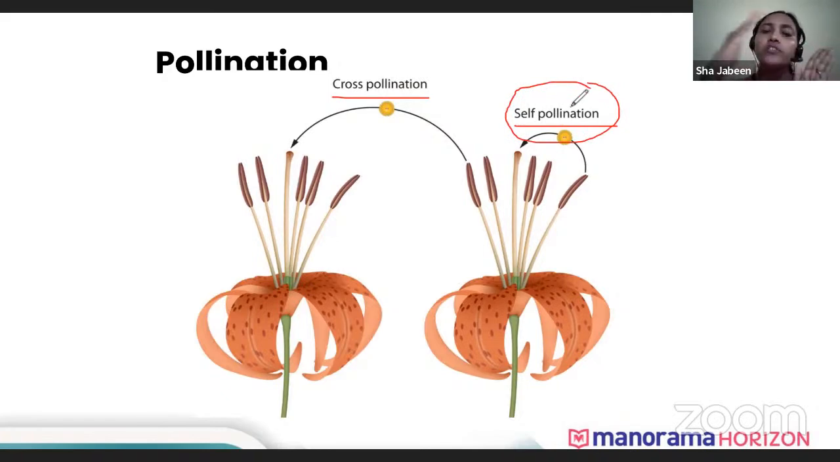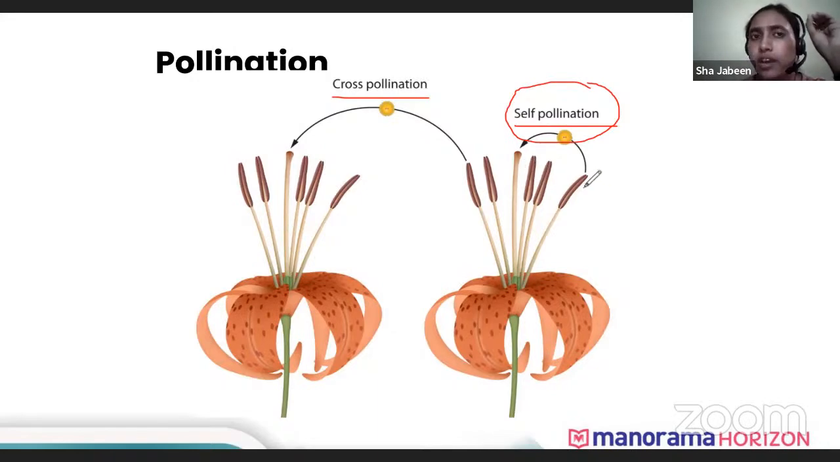First thing, what is pollination? Pollination is the transfer of pollen from the anther to the stigma. This is what you need to write. Okay. Pollination is the transfer of pollen from the anther to the stigma. This is the only definition you can write. But they may ask about self-pollination and cross-pollination.